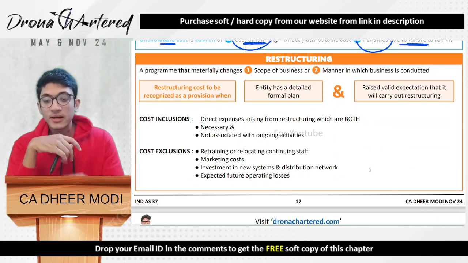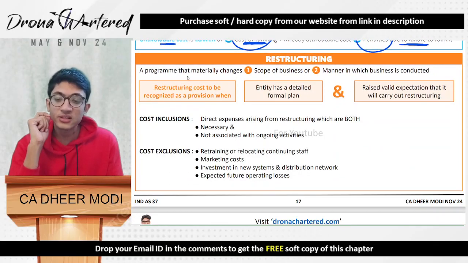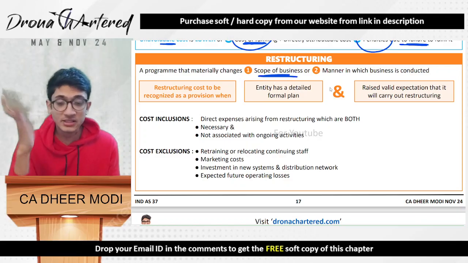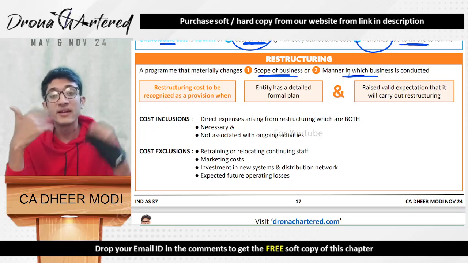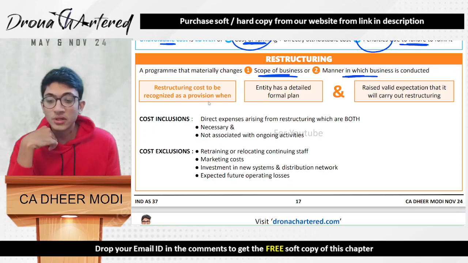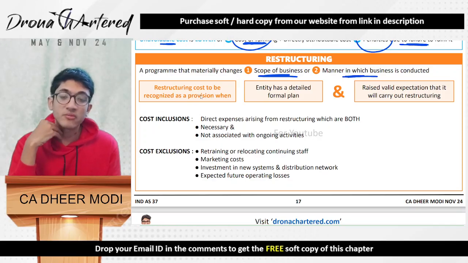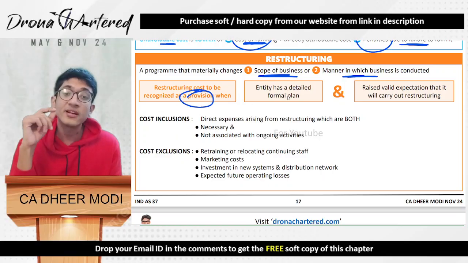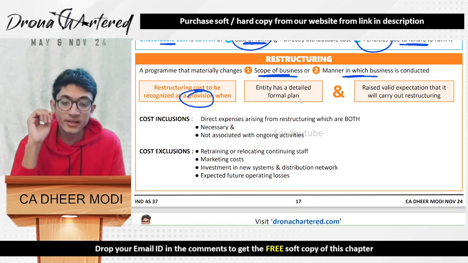Coming to the last part, that is your restructuring. So restructuring is a program that materially changes the scope of business. Either it changes the scope of business or the manner in which the business is conducted. So restructuring cost is to be recognized as a provision. You have to recognize restructuring cost as a provision when the entity has a detailed formal plan,